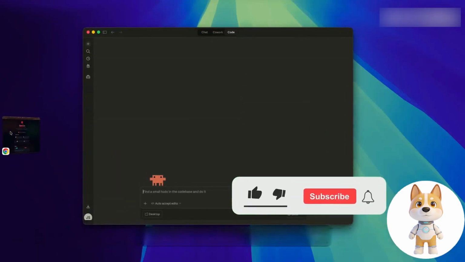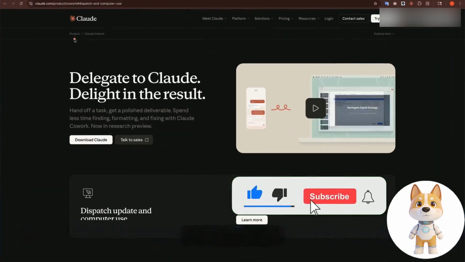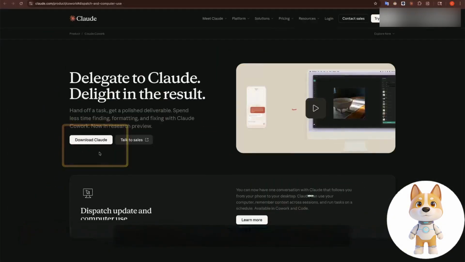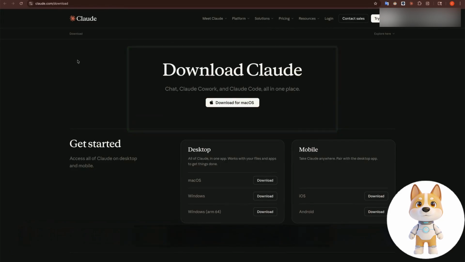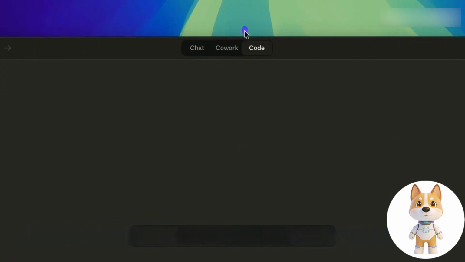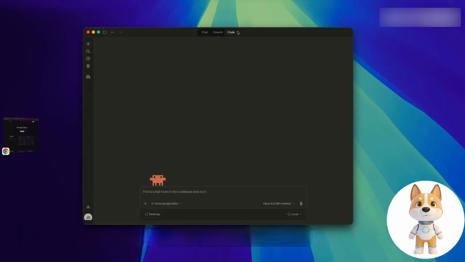Let's test it briefly. Before testing, first of all, make sure to update our Claude code to the latest version. We just need to click to download and install the Claude desktop app, and it can be updated to the latest version. Here we can see that Cowork also has Code on the right. The options for Cowork and the options for Code can both control computers. I'll choose Code to test it first.